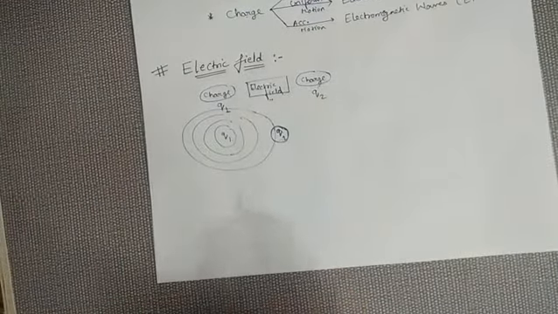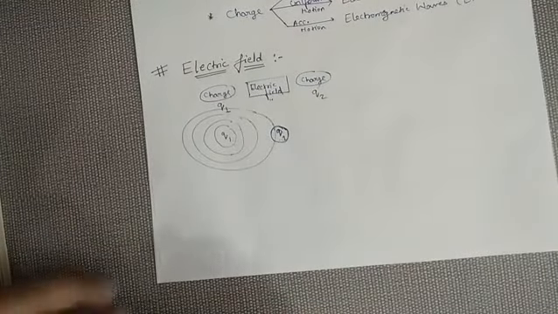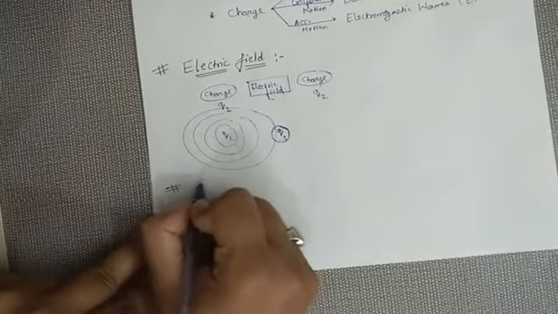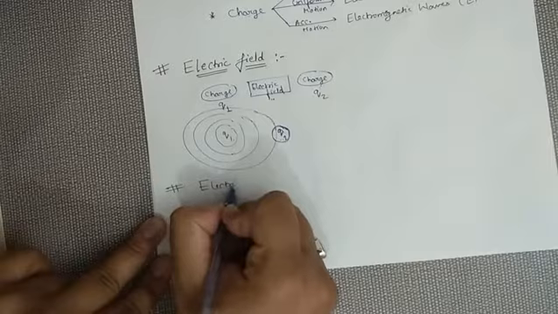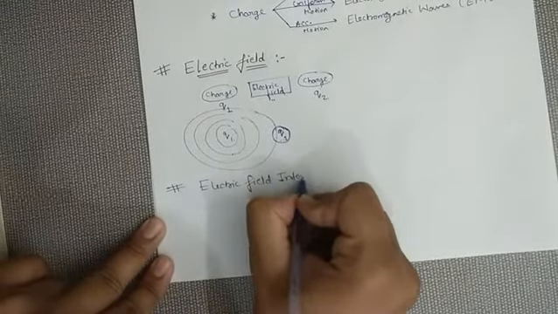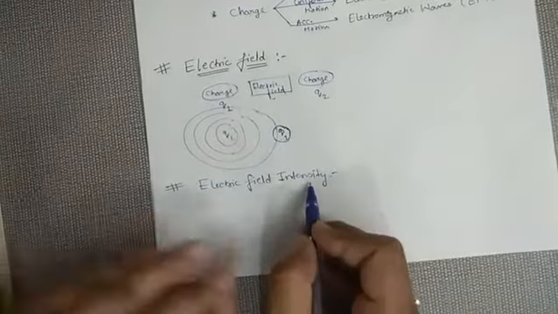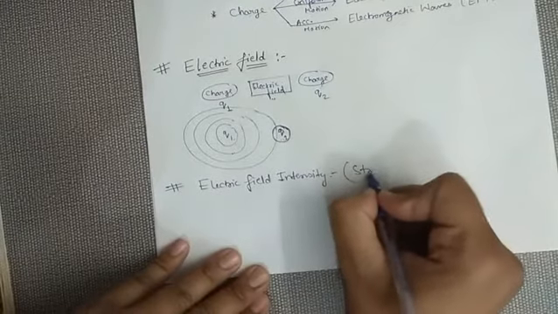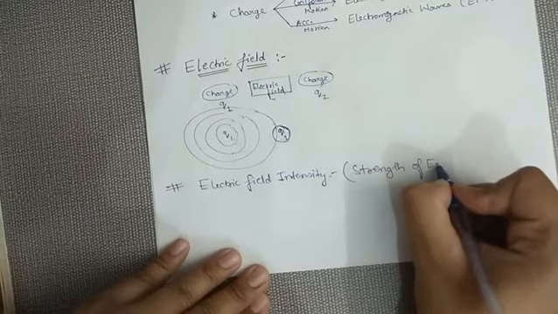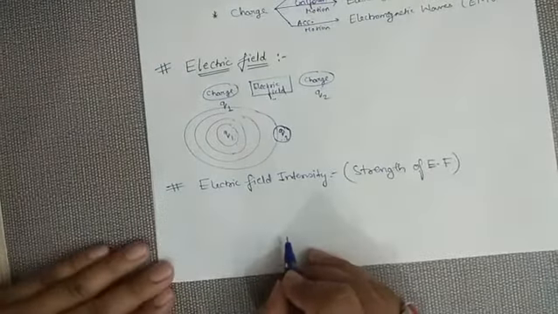So this was the concept of electric field, but how can we express the field mathematically? So you have to just go through electric field intensity. Sometimes it is also written as electric field, or sometimes as electric field intensity. The meaning of this word is the strength of the electric field. How strong is our electric field? We have to calculate this.